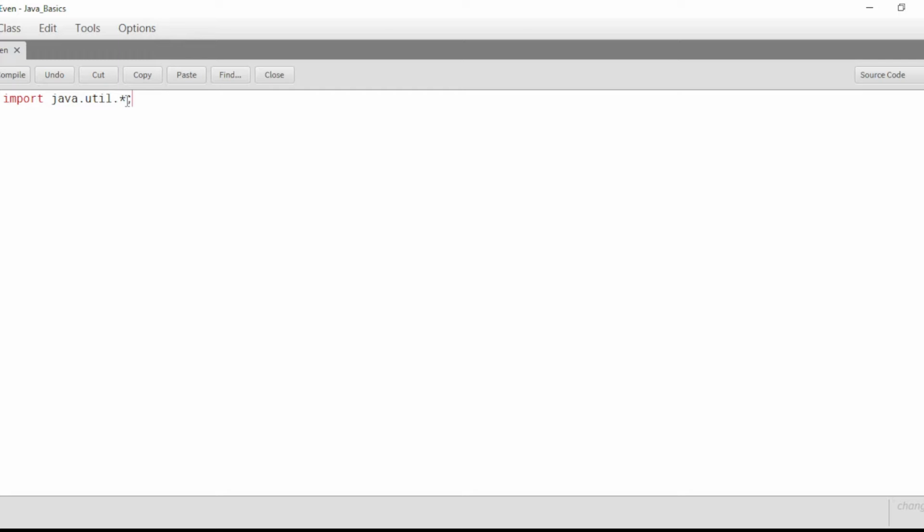And the star is, by putting a star, I have imported all the functions, all the libraries from the Java libraries. Okay. If you want a certain library or certain functions to only come out, then instead of star, you can put that function there.